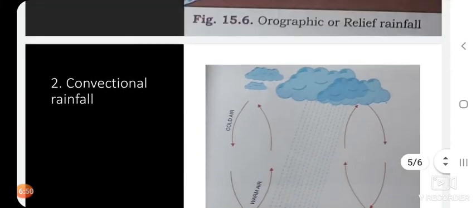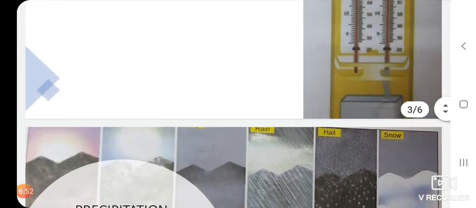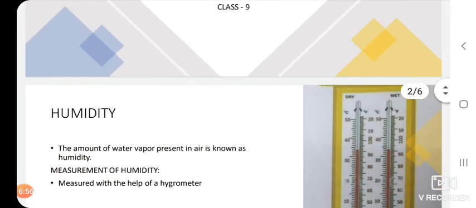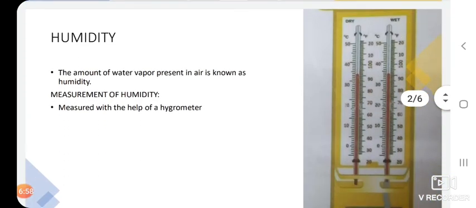Okay, so let me conclude the lesson by saying, what is humidity? Humidity is the amount of water vapor present in air. And what is the instrument used to measure humidity? The instrument used to measure humidity is the hygrometer.